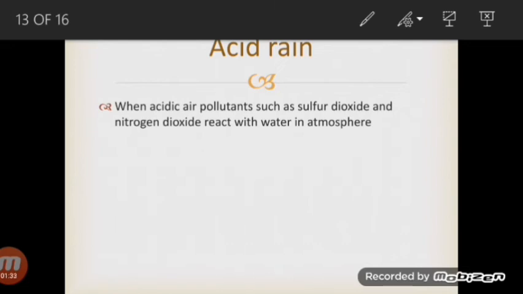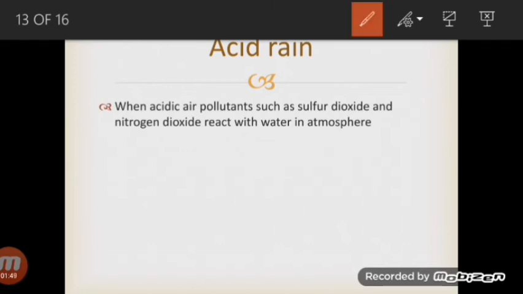Next is the pH value of unpolluted rainwater, which is usually slightly below 7. You have to keep this in your mind. This is because carbon dioxide in the air dissolves in the rainwater to form carbonic acid, which is a very weak acid, but it also causes acid rain.